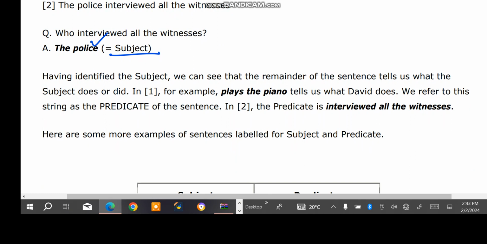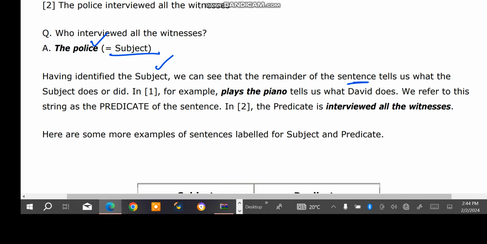So having identified the subject, it's a good thing. We can see that the remainder of the sentence tells us what the subject does or did.